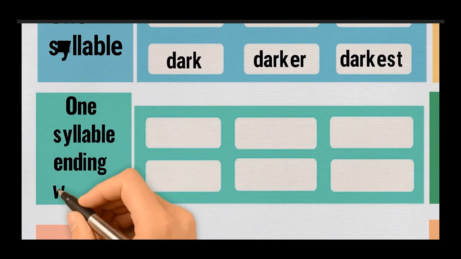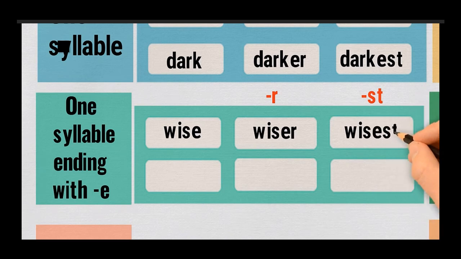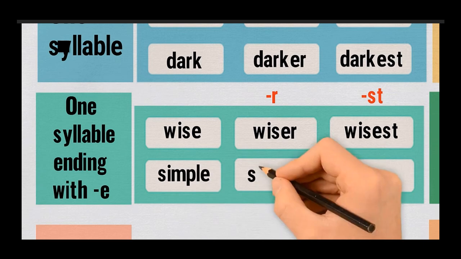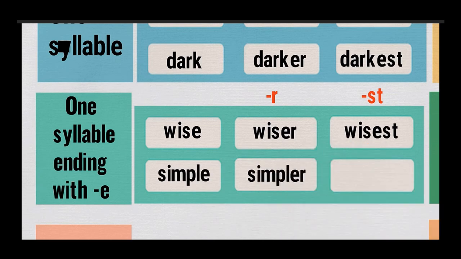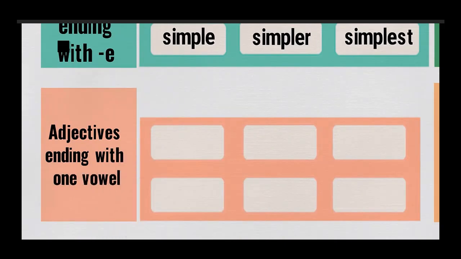What if I want to speak about one syllable that ends already with E? Then you have to add R and ST. Wise, there is no need to add ER. It should be wiser, and the wisest. Another word like the word simple, it should be simpler with only adding R, and the simplest with only adding ST.